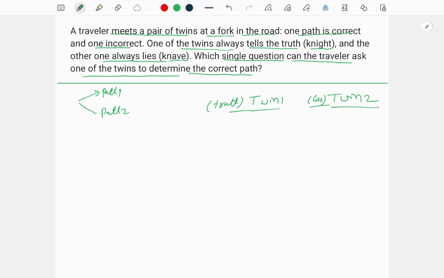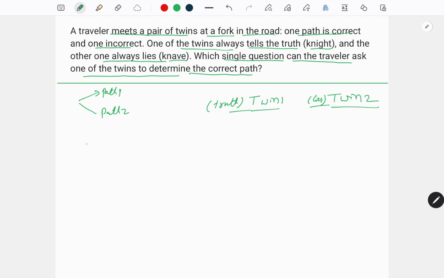So in such cases where there is someone who always lies and someone who always tells truth, we should always consider asking a question to one of them about the other. For example, if we are asking twin 1, we can ask the question in a way that it is asking about twin 2. Twin 1 knows that twin 2 always lies, and twin 2 knows that twin 1 always tells truth. So how can we frame the question?